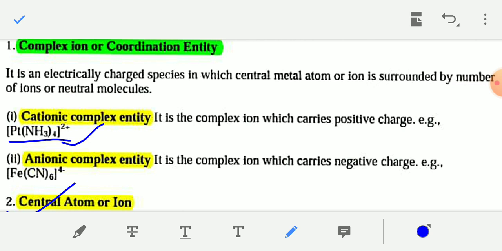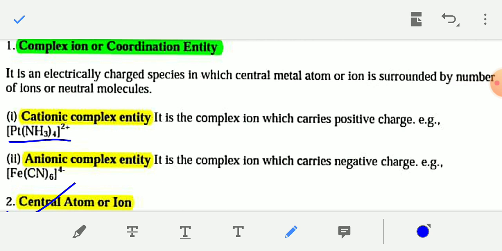If the complex ion carries a negative charge, then it is known as an anionic complex entity. For example, in potassium ferrocyanide K4[Fe(CN)6], the coordination entity Fe(CN)6 4 minus is negatively charged, 4 negative charges. So Fe(CN)6 4 minus is an anionic complex entity.